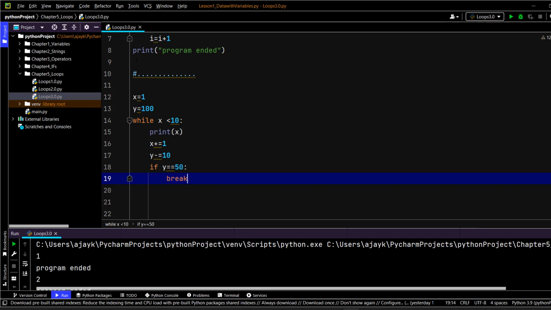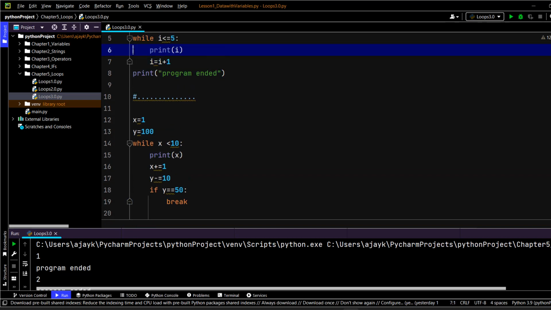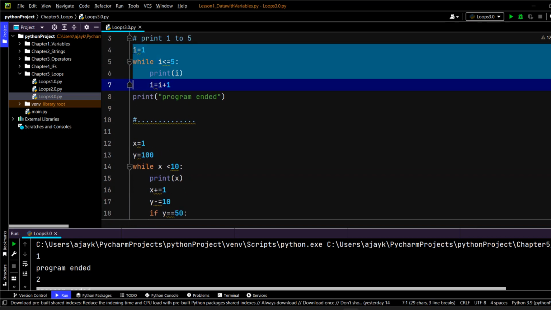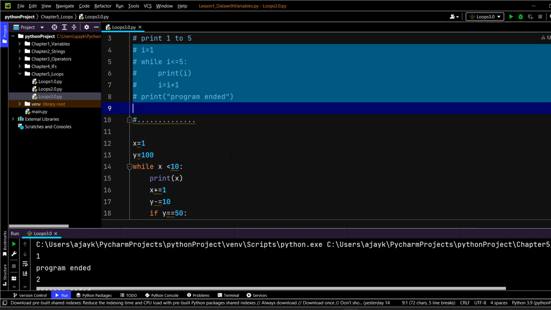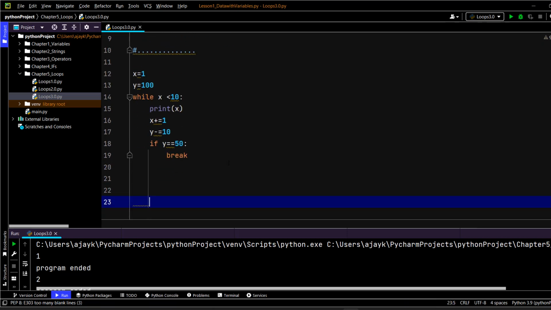So let's go and run the code, and let me first of all comment out all these lines. This is your code now. The first thing is that x is 1, so we should have 1. At the same time, y is going to be 100 minus 10. We are not printing the y value anywhere. If you want, you can print the value of y also.